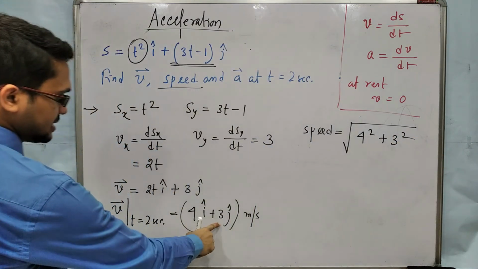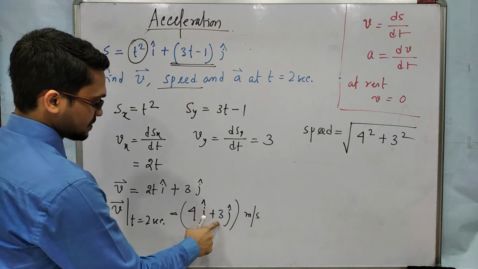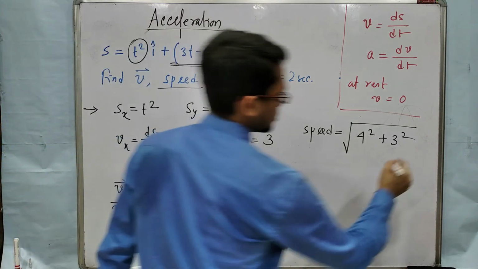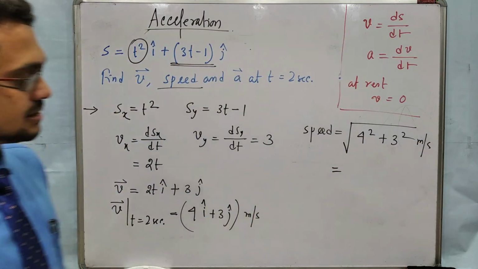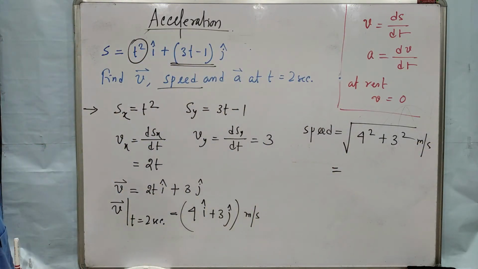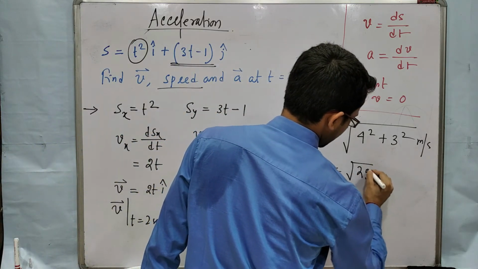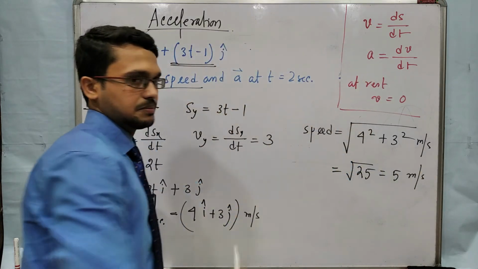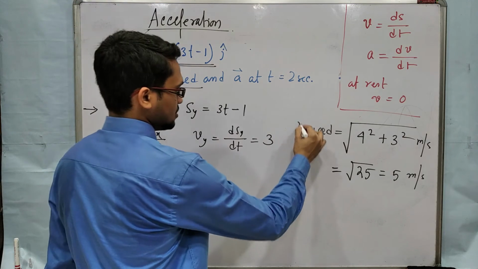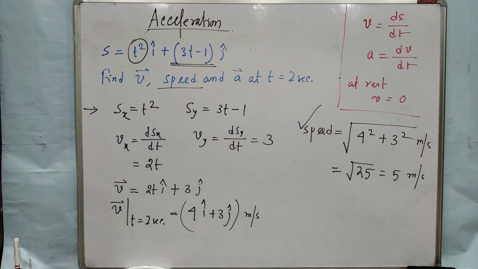Okay, along x, along y, magnitude means simply this square plus this square. So this meter per second. Calculate this. 4 square 16, 3 square 9, 16 plus 9 25. So root 25, that means 5 meter per second. Take only the positive value because speed is always positive. Okay, clear?